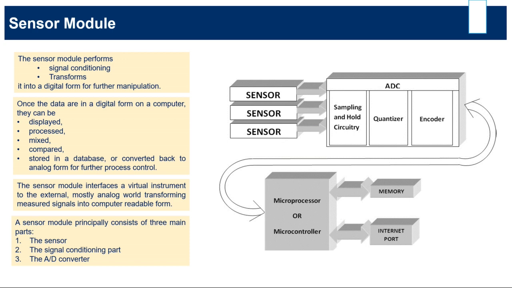The module usually does amplification, transducer excitation, linearization, isolation, or filtering of the detected signals. The ADC will convert the detected and conditioned voltage into a digital value. The converted data must be precisely time sampled to allow sophisticated analysis.